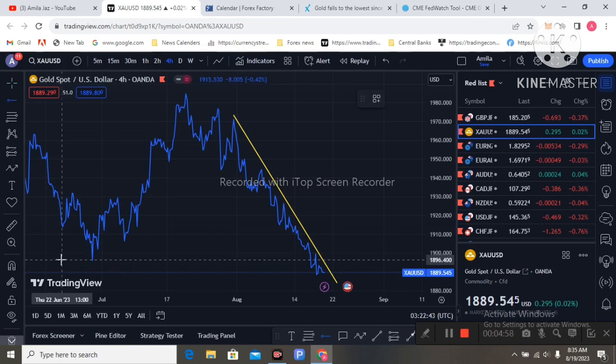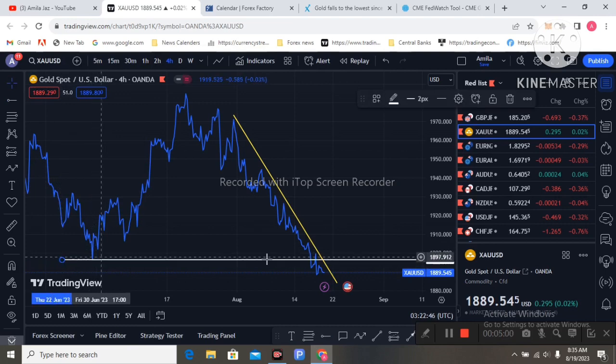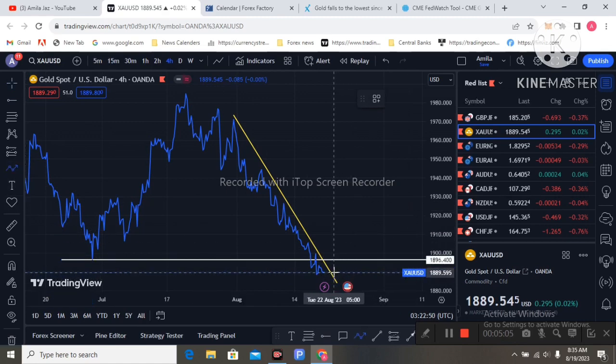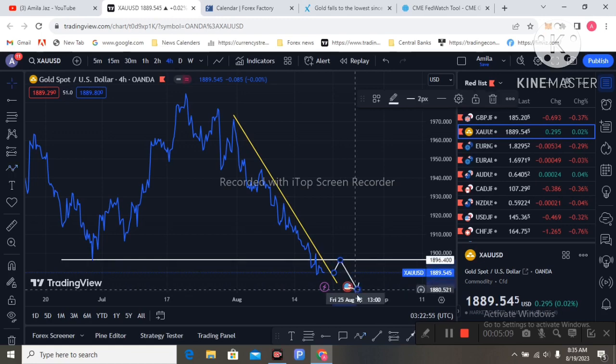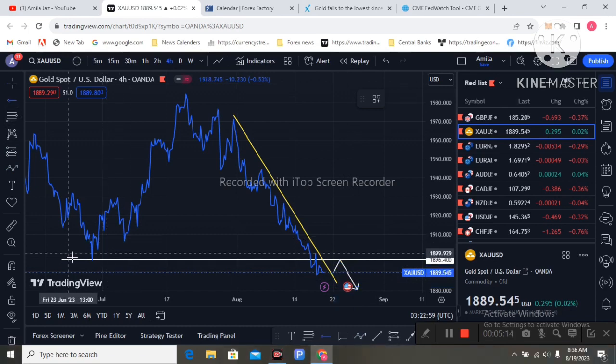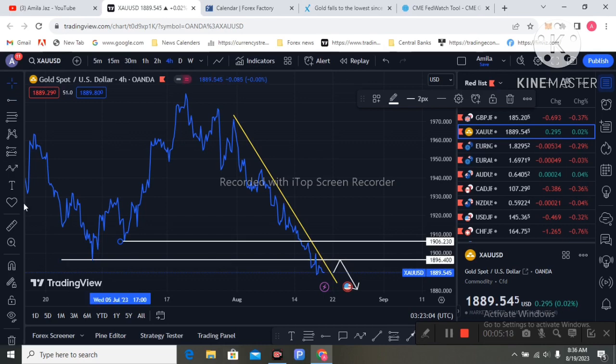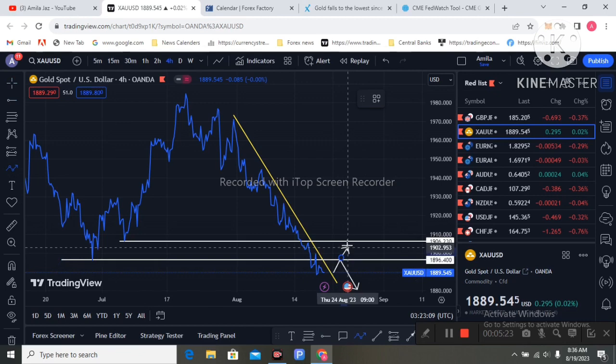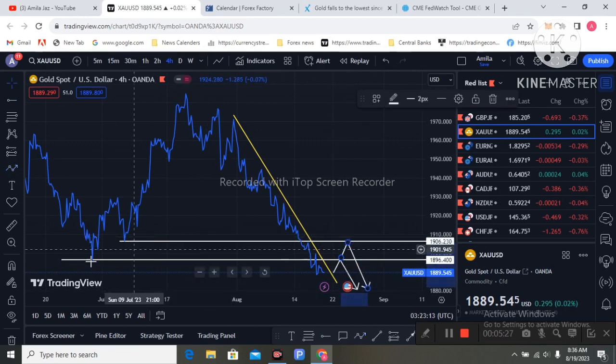This is the first support level. This support can be resistance here. That's my first opinion: this left side support can be resistance here at the 1896 level. Next, this is the strong support, and this support is my second level to sell off. This 1906 level can also be resistance to sell gold again. So two levels to expect.